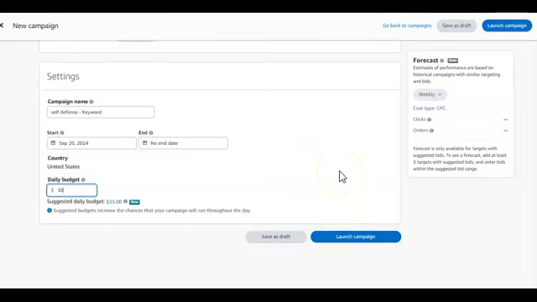Once you click launch campaign, it's not going to go live immediately. It's going to go under review. Amazon KDP staff are going to go through your ads and see if everything complies. Sometimes they give you approval within 24 hours, sometimes it could take up to 48 hours.